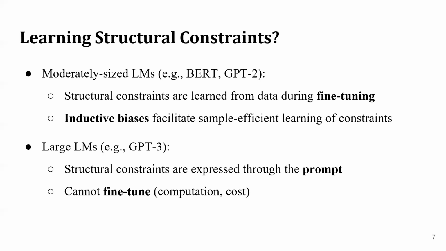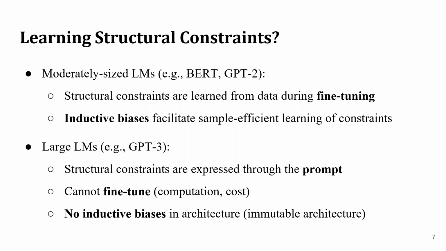Furthermore, especially in academic settings, it's infeasible to fine-tune large language models. And large language models generally have immutable architectures and therefore preclude the use of inductive biases in the architecture. So basically, we have these multi-billion parameter language models, but it's non-trivial to leverage them for task-oriented dialogue because of the difficulty of imposing the necessary structural constraints on the model. Fine-tuning is impractical and prompting is often ineffective.